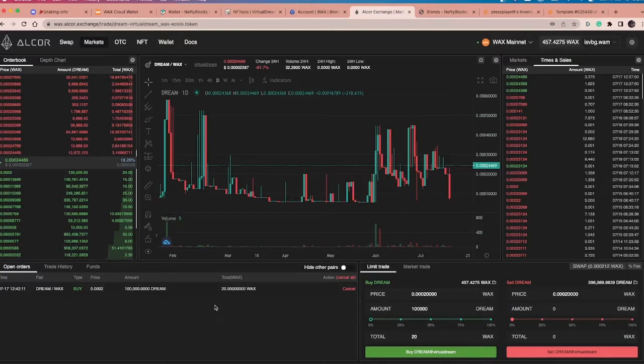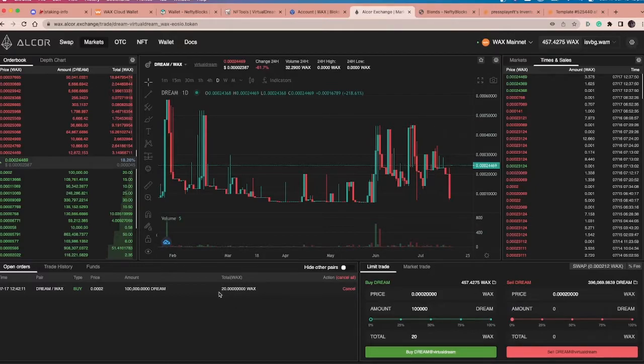The wax is being held at the moment by Alcor, and when those trades go through, it'll process it and give me the dream. I could cancel this if I've made a mistake, or if I don't want to wait any longer, or the price goes up significantly. I can cancel this, and the wax will be returned to me. I will not lose this wax.